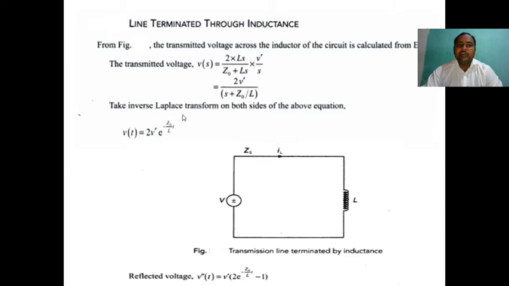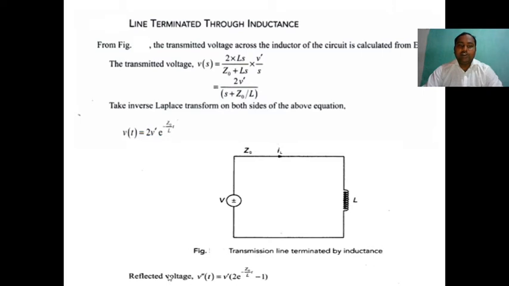Taking the inverse Laplace transform on both sides of our equation, V(s) becomes V(t), that is equal to 2V dash e power minus Z0 t by L. Once again, V(t) is equal to 2V dash e power minus Z0 t by L.